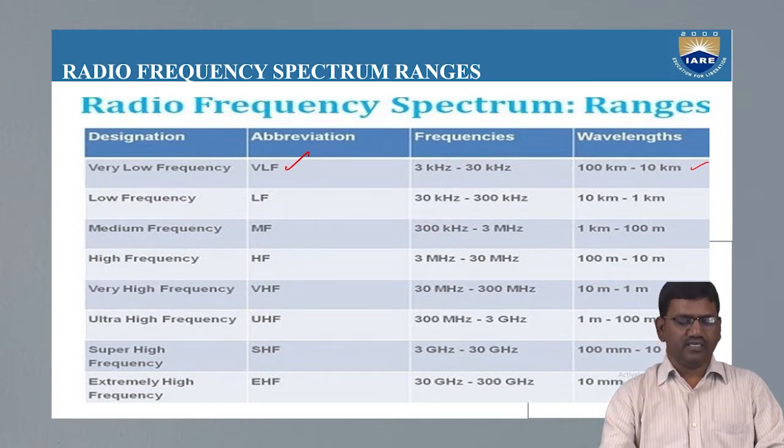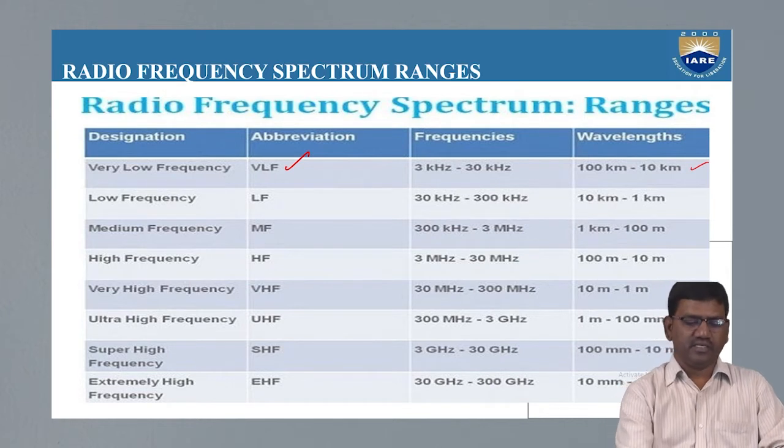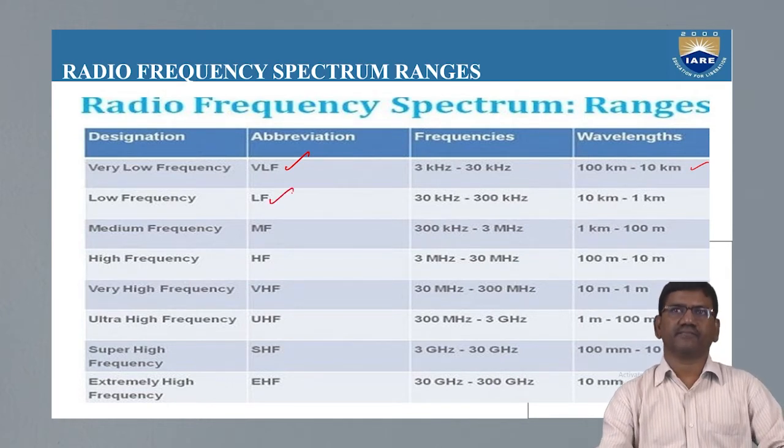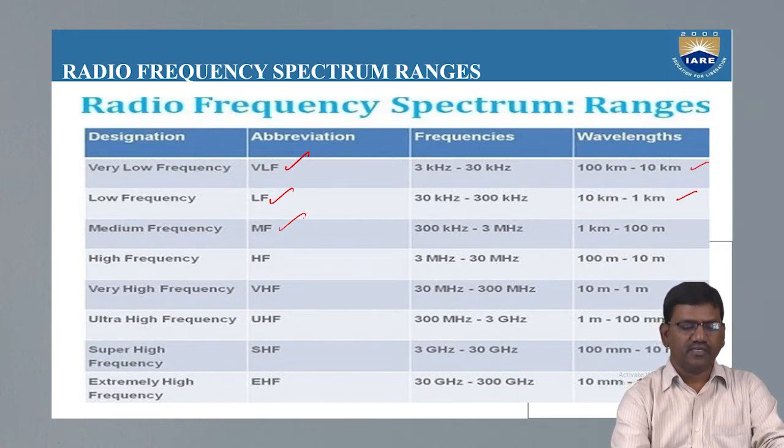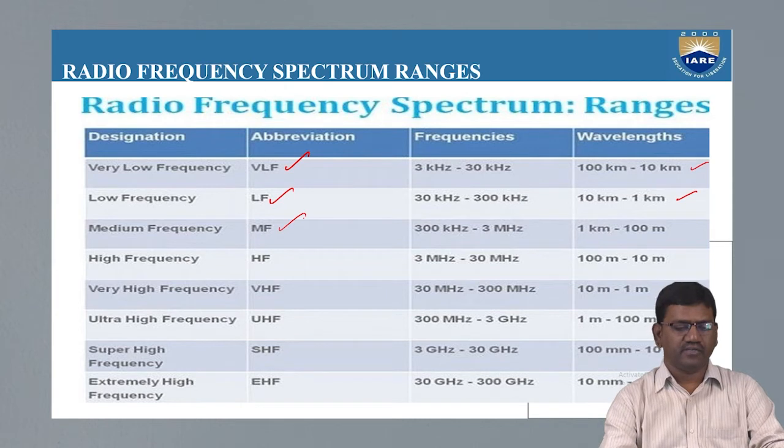Similarly, there is another abbreviation known as LF, low frequency. The low frequency range is 30 kHz to 300 kHz, and the wavelength is 10 km to 1 km. The third frequency range is designated MF, medium frequency.